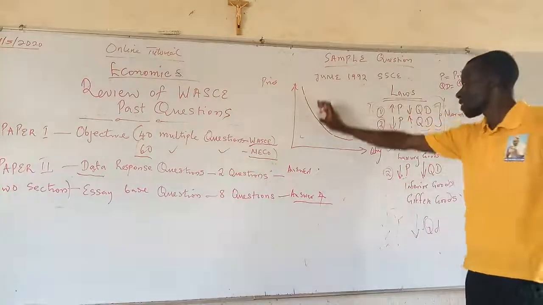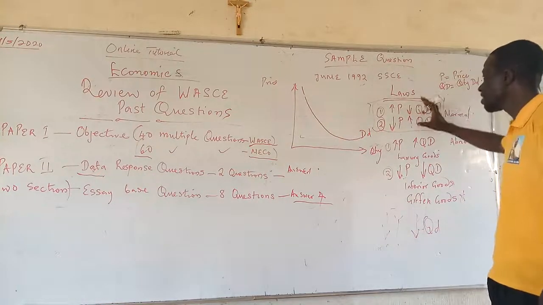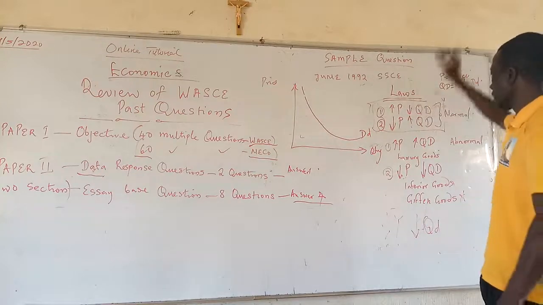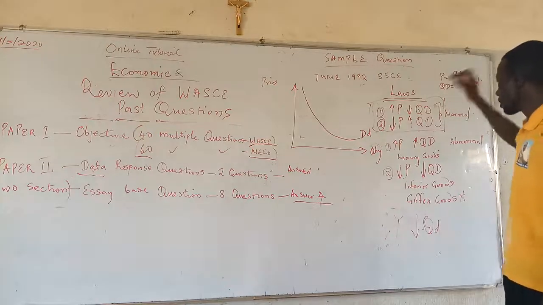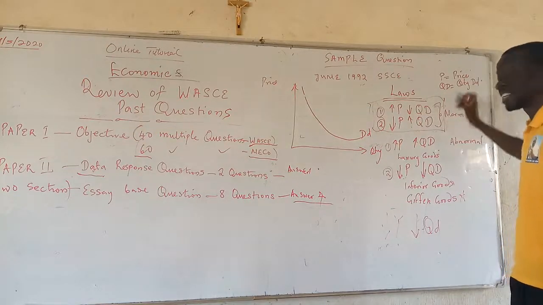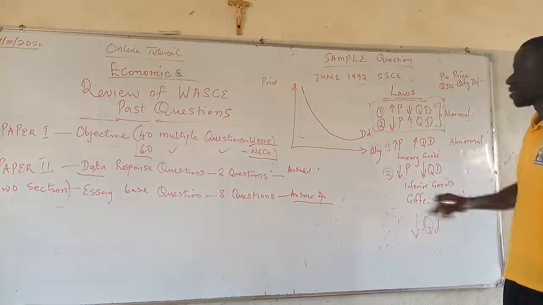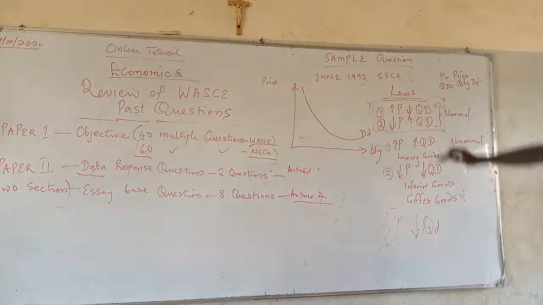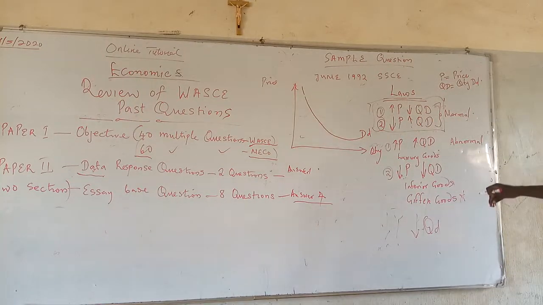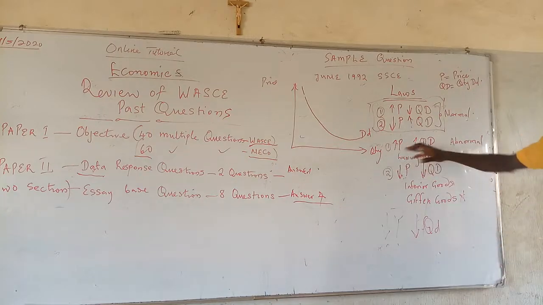The reason why the demand curve slopes from left to right is to conform to the laws of demand, which are two. The higher the price, the lower the quantity demanded, and the second law, the lower the price, the higher the quantity demanded, which is the normal law of demand. But this is not always so as a result of the abnormal situations that are inherent in the two other laws of demand, which are as follows.